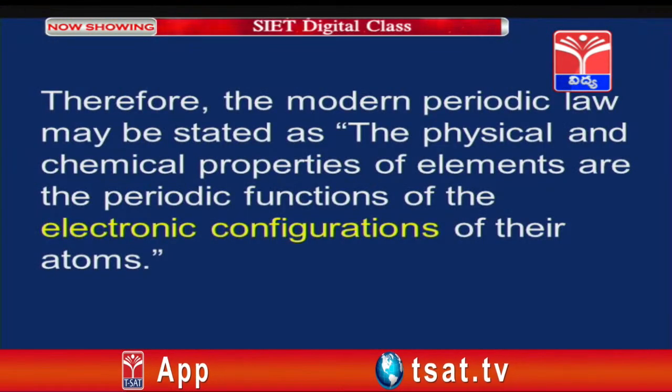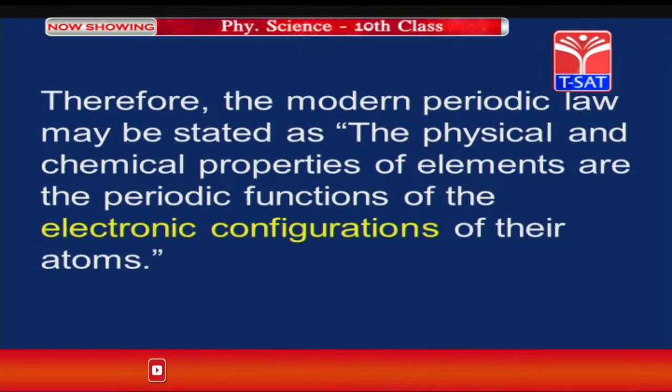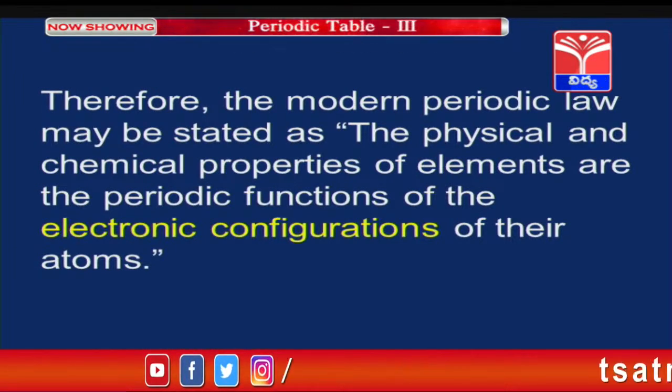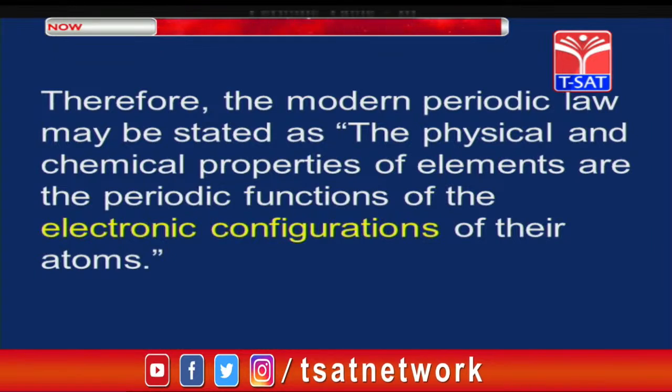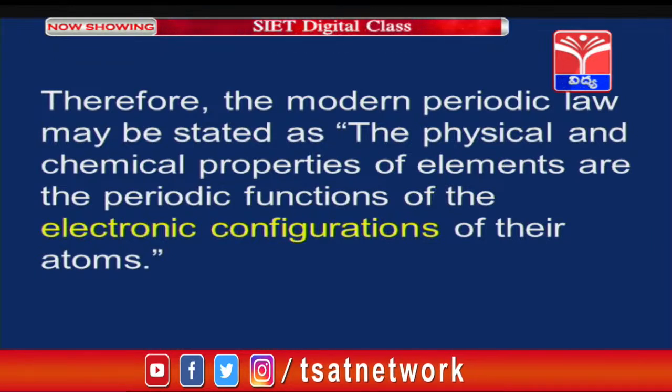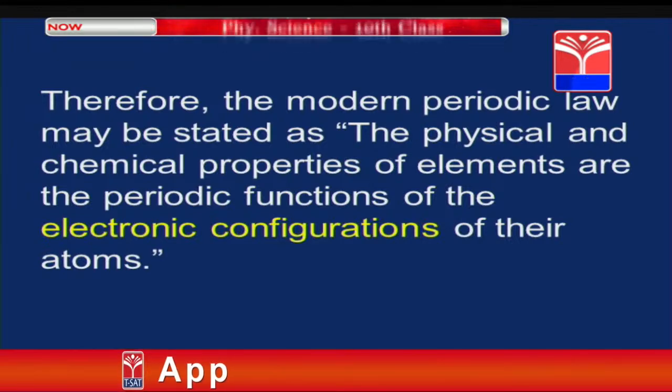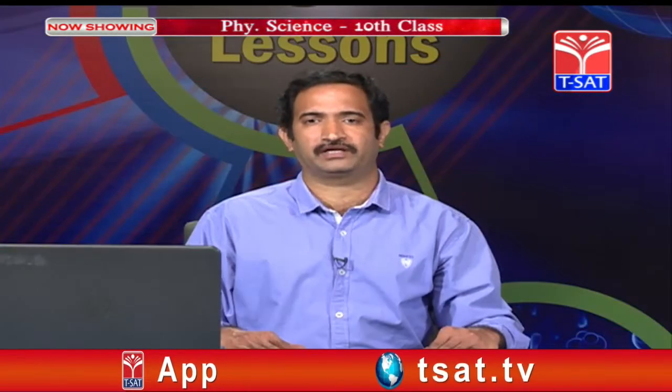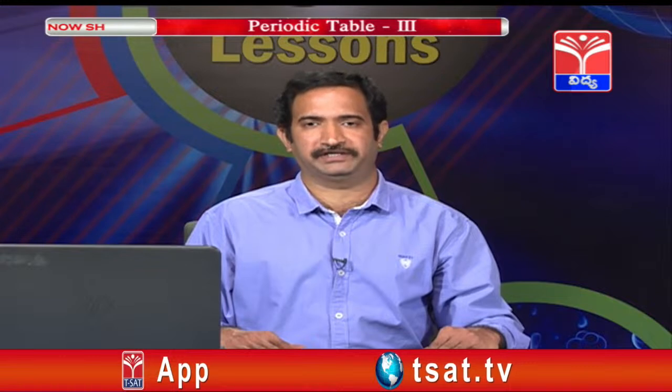Therefore, the modern periodic law may be stated as: the physical and chemical properties of elements are the periodic functions of the electronic configuration of their atoms. It depends on the electronic configuration of the elements.